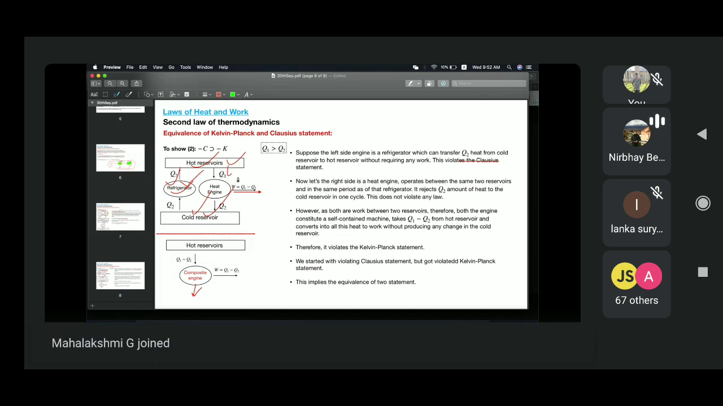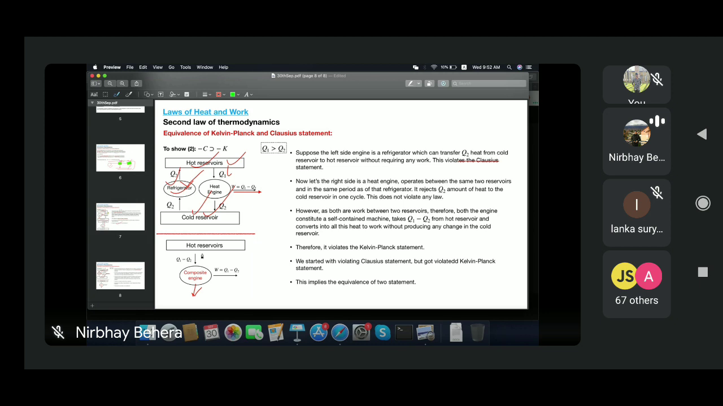So Q1 minus Q2 will be the amount of heat extracted from the hot reservoir by the composite engine, and that is the amount of work you are doing. And what is the amount of work? W will be Q1 minus Q2, right? So this amount of heat, whatever is here, is the same as here. So Q1 minus Q2 is also the same as here.